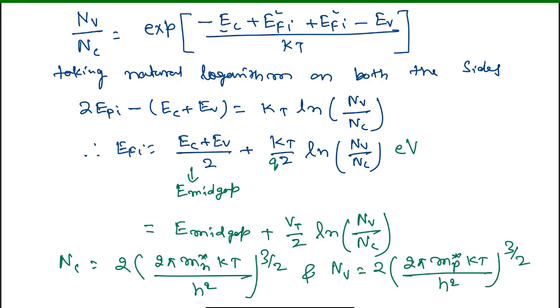Let's call the previous expression equation number 4, and in equation 4 we need to substitute the values of Nc and Nv.